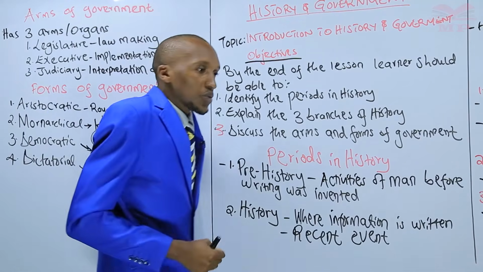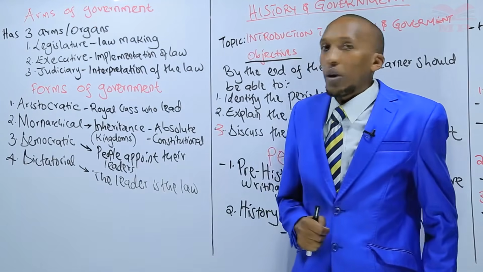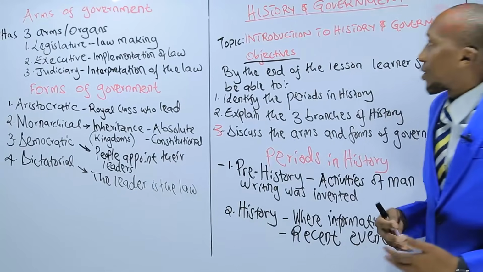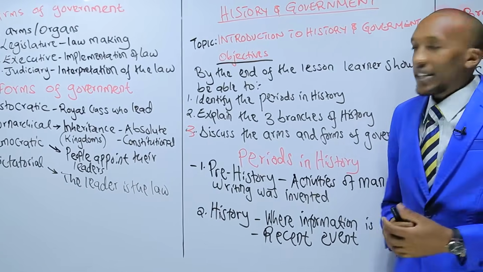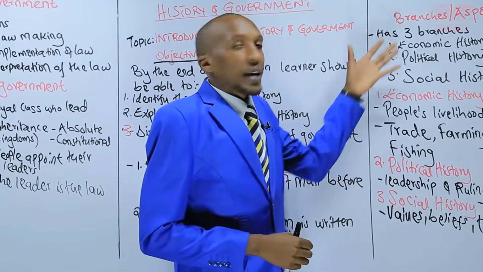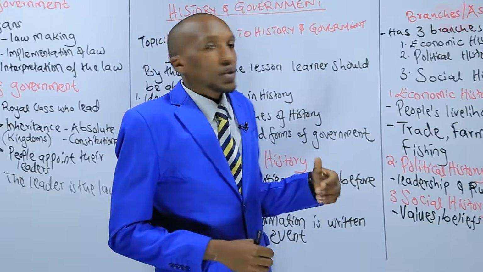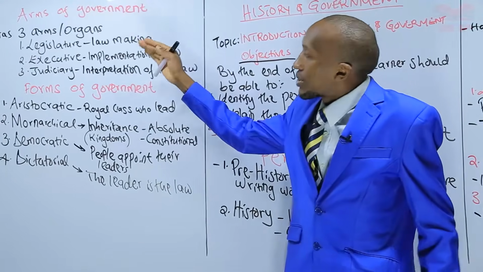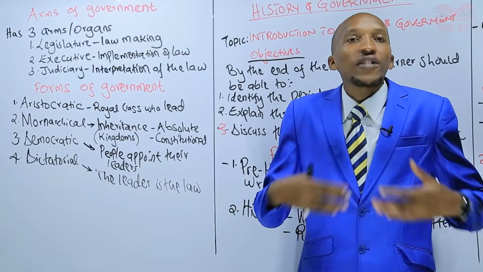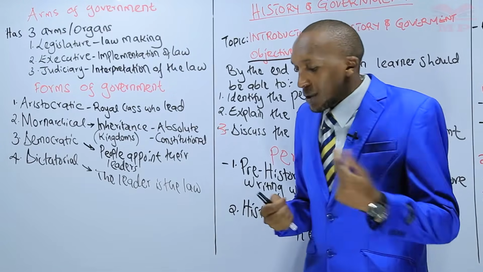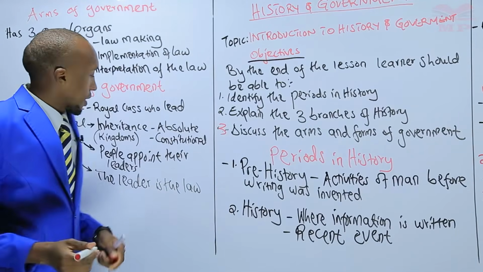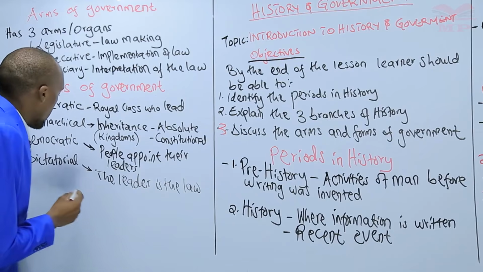So, my dear learner, as we come to the end of our lesson today, we have looked at different ideas. We have looked at the periods in history. We have looked at the branches in history. Finally, we have looked at the arms and forms of government. And I'm sure, my dear learner, you have learned something. So, to help you continue revising and tackling this topic, I want you to answer these brief questions.